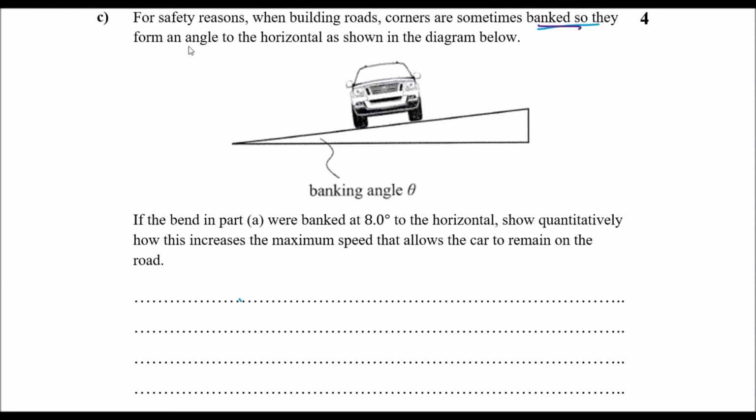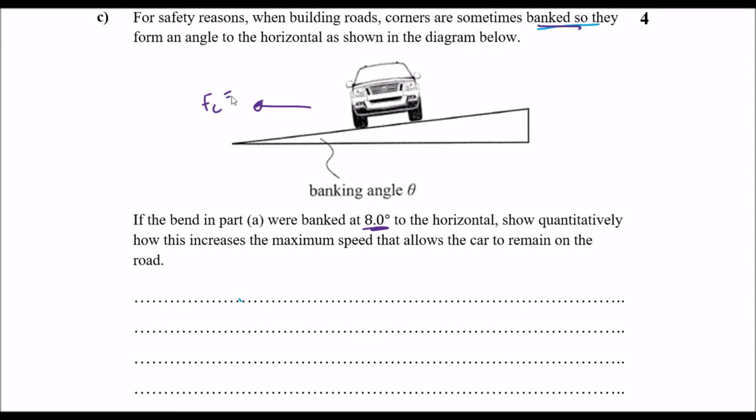it forms an angle to the horizontal as shown in the diagram below. If the bend in part A were banked at 8 degrees to the horizontal, show qualitatively how this increased the maximum speed that allows the car to remain on the road. Okay, so the idea here, we have the centripetal force.